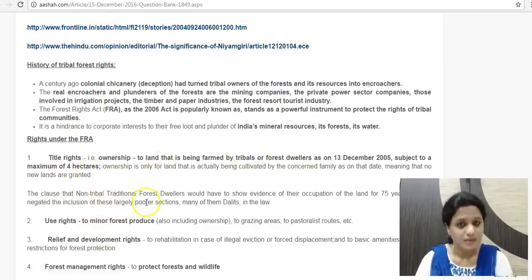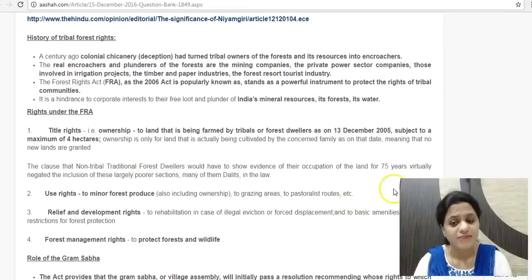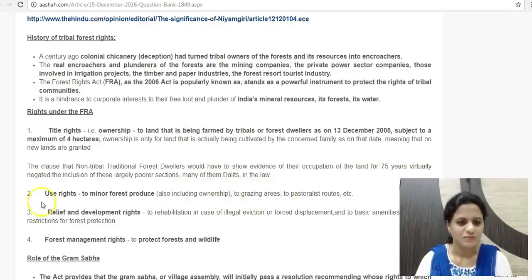For non-tribals, other traditional forest dwellers, they said that if for the last 3 generations, like over 75 years, they have been living on and occupying that land, then they can get that land. That resulted in many people being deprived because they could not prove this as such. So this is the one point.